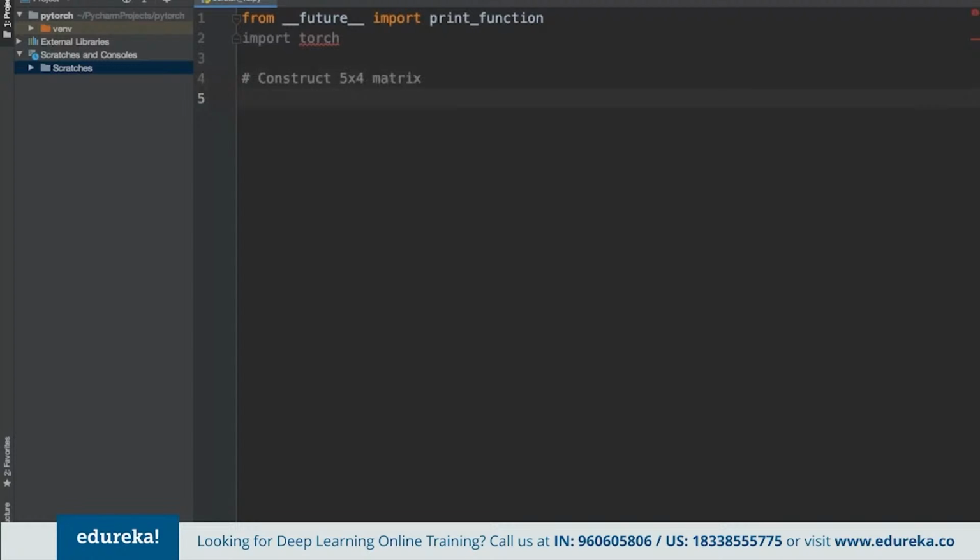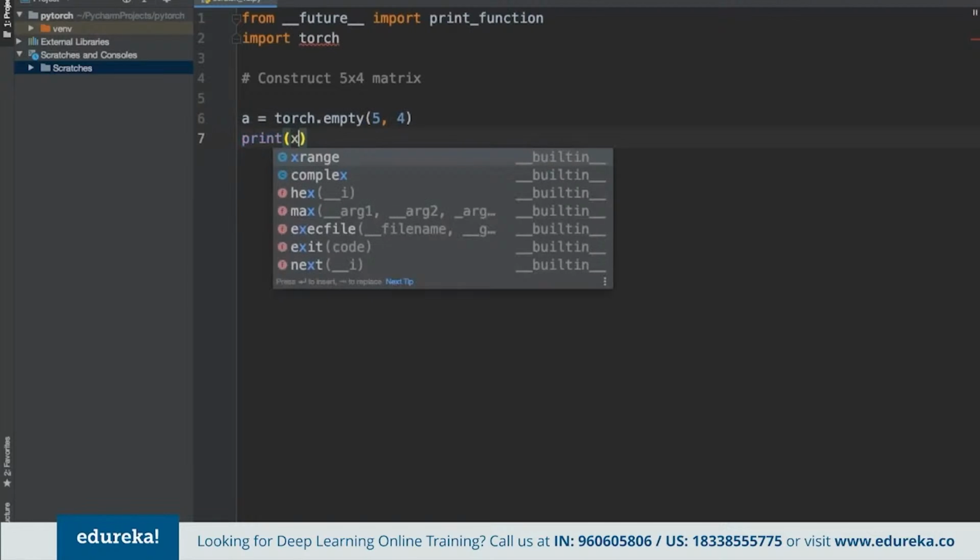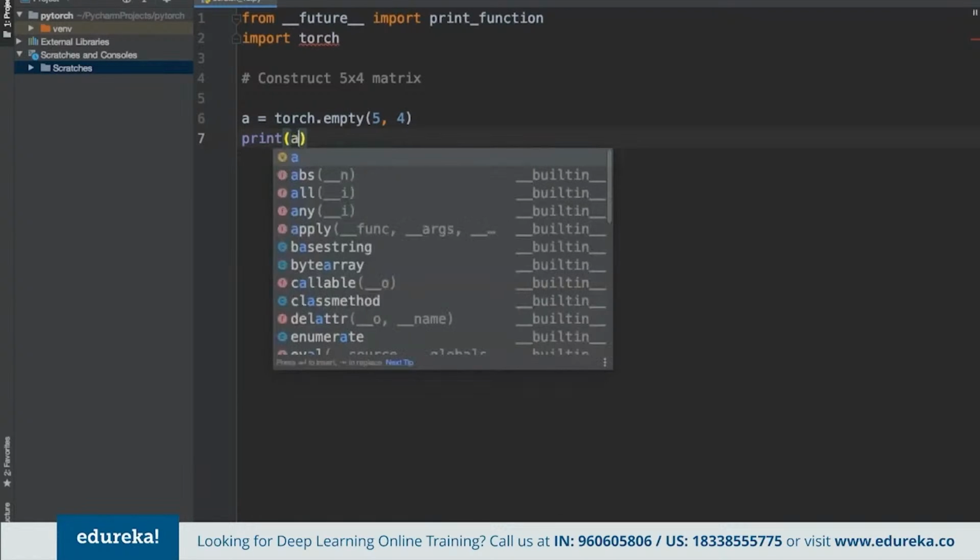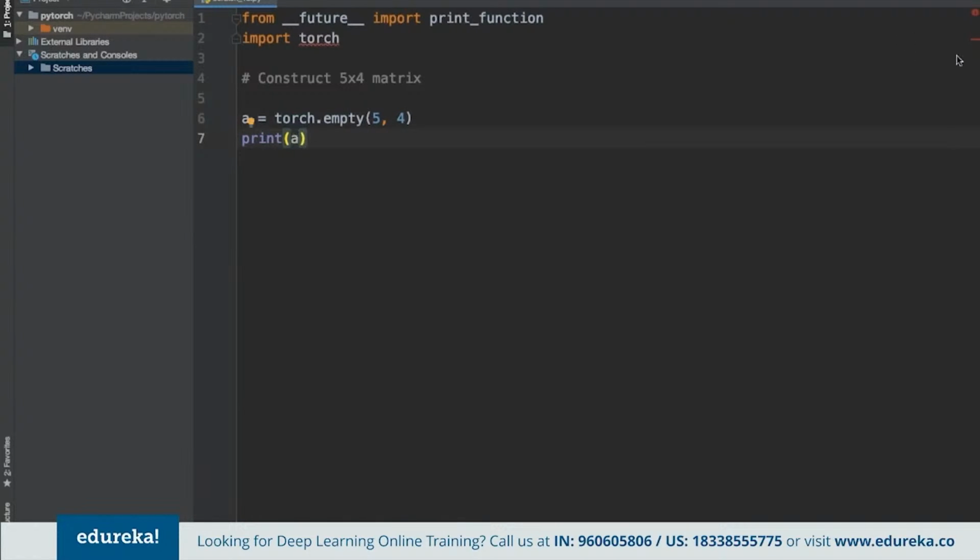For doing that, we can mention A is equal to torch, we use the Torch library, and we can use empty, and here we define the matrix as 5 by 4. Then we can simply print A that we have specified here.